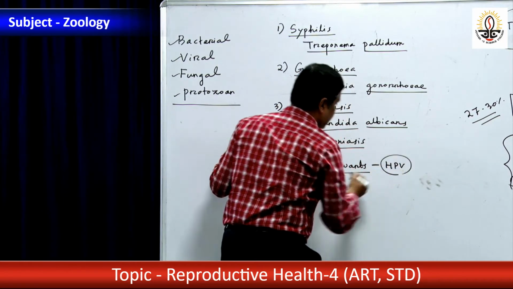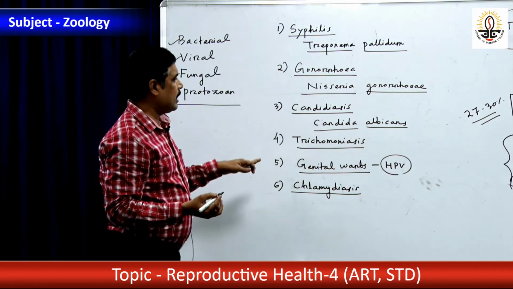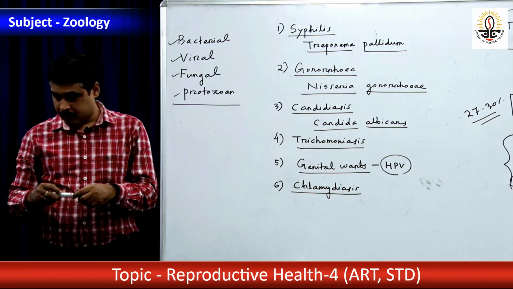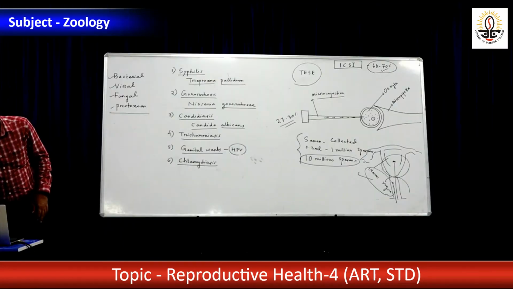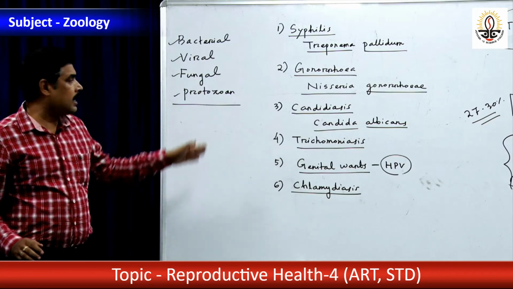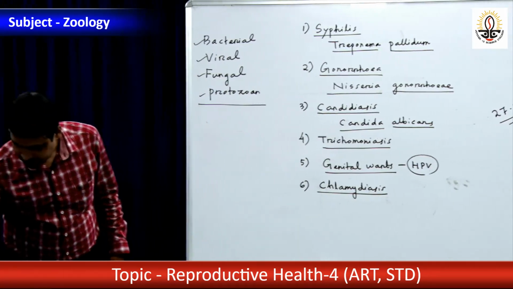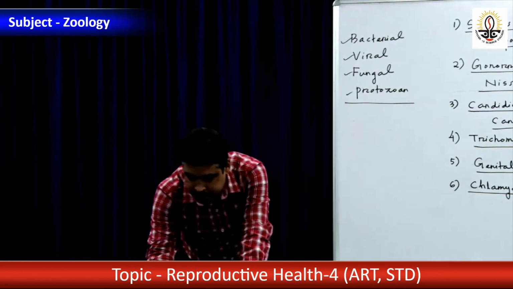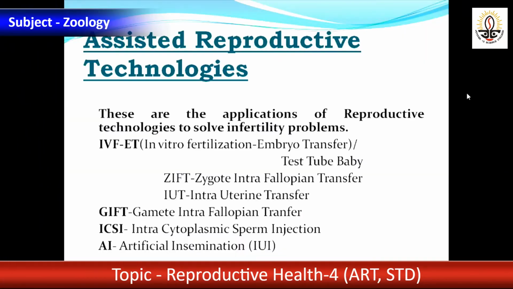This is a viral disease. So all sorts of diseases are there. You just look at the PowerPoint presentation for better understanding of this type of STD. Starting from assisted reproductive technology, I have already told you there are so many technologies to solve infertility problems. IVF-ET, in vitro fertilization and embryo transfer.